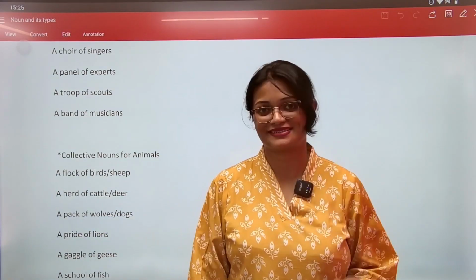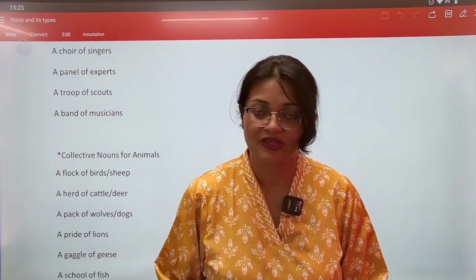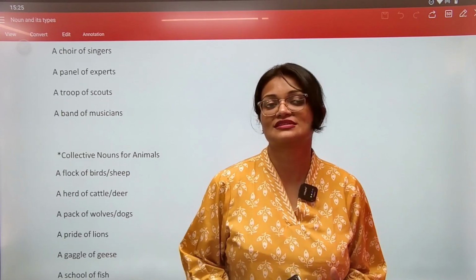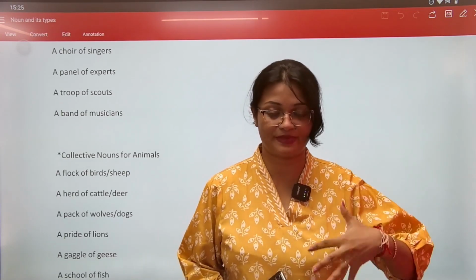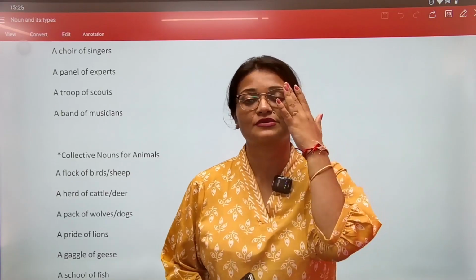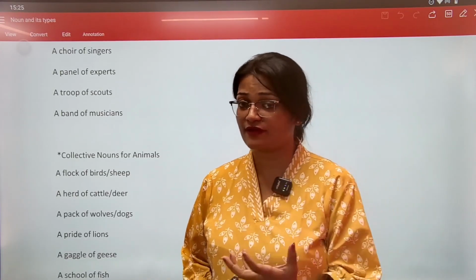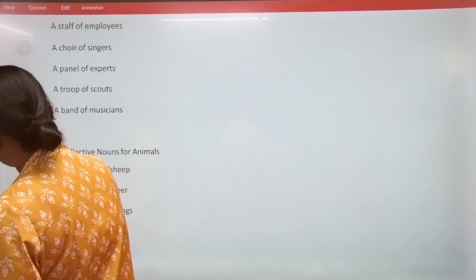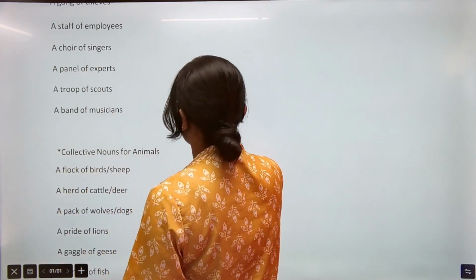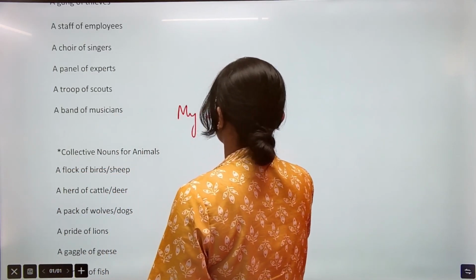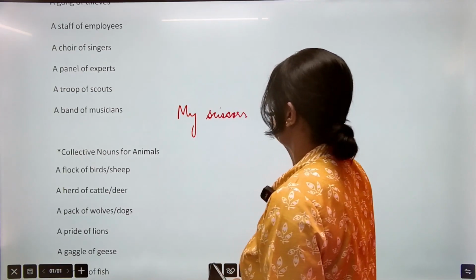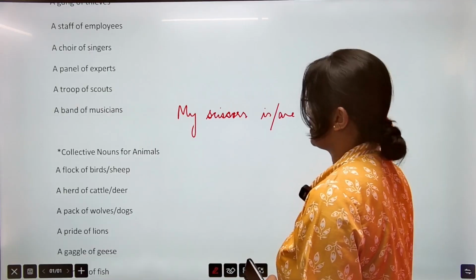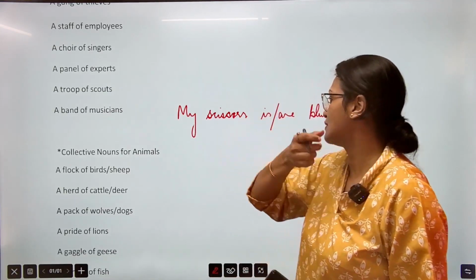For example, spectacles. We don't say spectacle. It's always spectacles. We don't say trouser. We say trousers. We don't say scissor, but it should be scissors. Okay, so suppose you have one scissors. How will you describe it? Which one is correct? Just a minute. Scissors is or are blunt. So I need to buy a new one. Okay. तो अभी कौन सा यूज करेंगे?